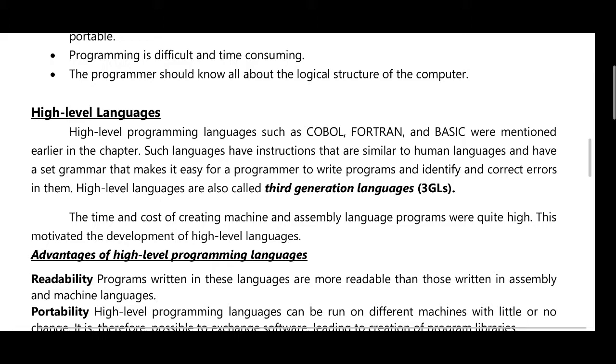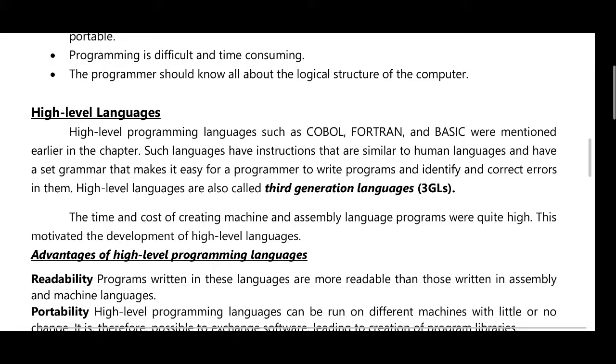High level programming languages such as COBOL, Fortran and BASIC were mentioned earlier in the chapter. Such languages have instructions that are similar to human languages and have a set of grammar that makes it easy for the programmer to write programs and identify and correct errors.